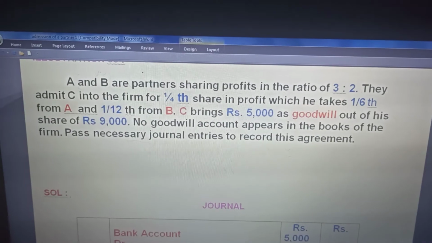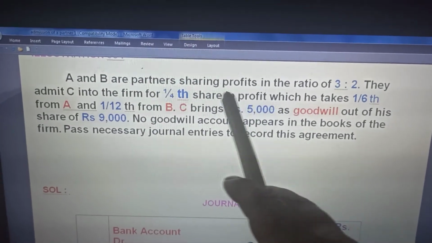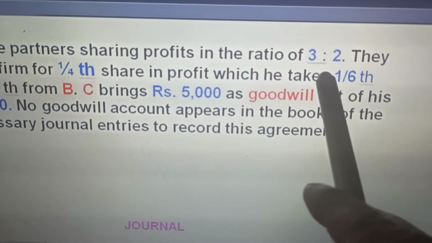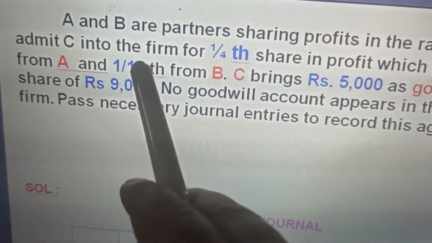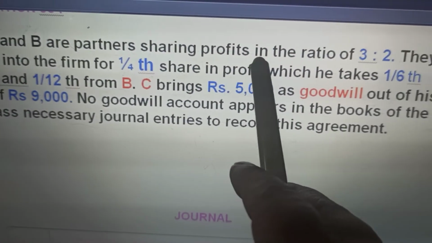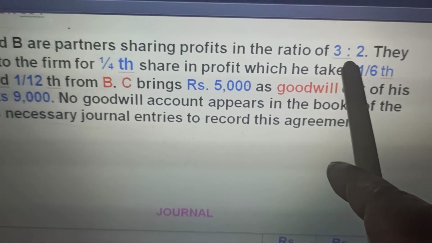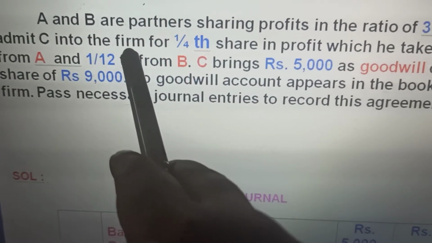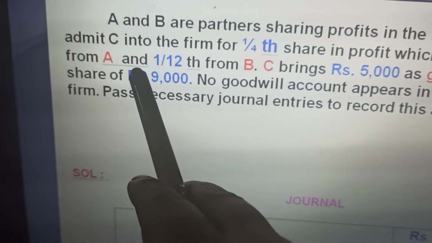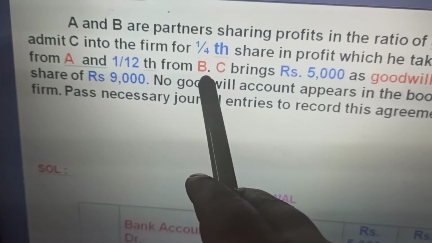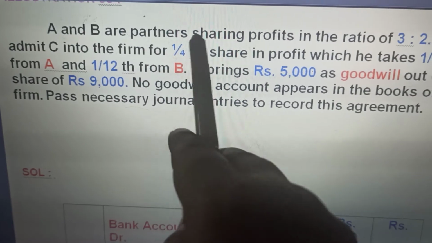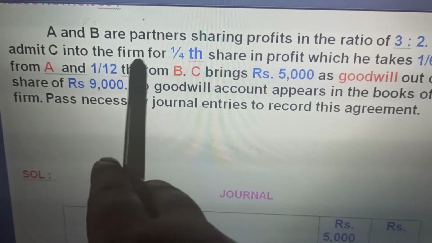A and B are partners sharing profits in the ratio of 3:2. They admit C into the firm for 1/4 share of profits, which he takes 1/6 from A and 1/12 from B. I repeat, A and B are partners sharing profits in the ratio of 3:2. They admit C for 1/4 share in profit, which he takes 1/6 from A and 1/12 from B.